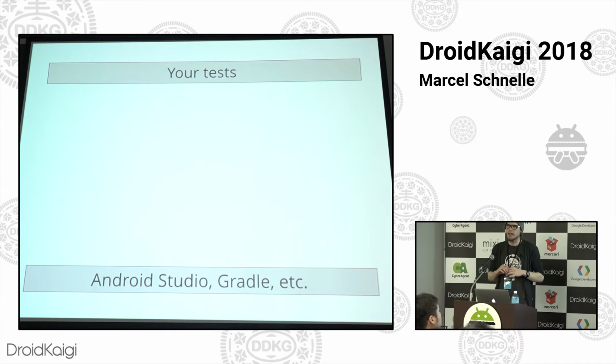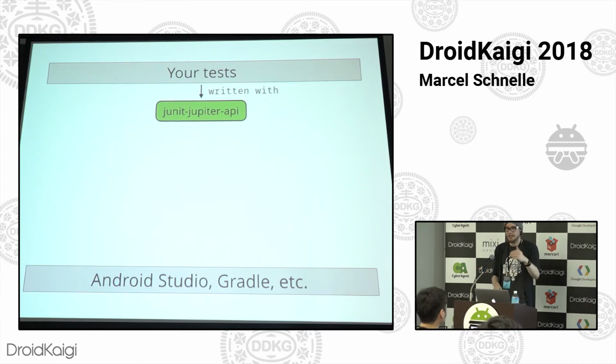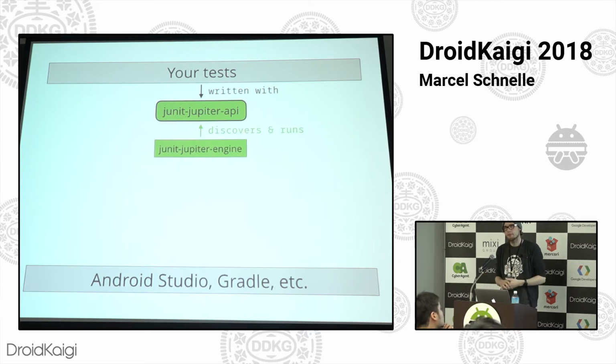Here's a diagram that tries to explain how this component model works together. And thank you to Nikolai Parlok, from whom I lifted this very nice representation of how you can display these components together. So at the top, you got your tests, right? And above that, that would be your application. On the bottom, you got Android Studio or Gradle or whatever you use to launch your tests. So now, you write your tests with the JUnit API dependency, basically. So that's where the annotations are. You just put that in. You write it with that. Then, at runtime, the Jupyter engine, the test engine, discovers and runs the tests you've written using that API.